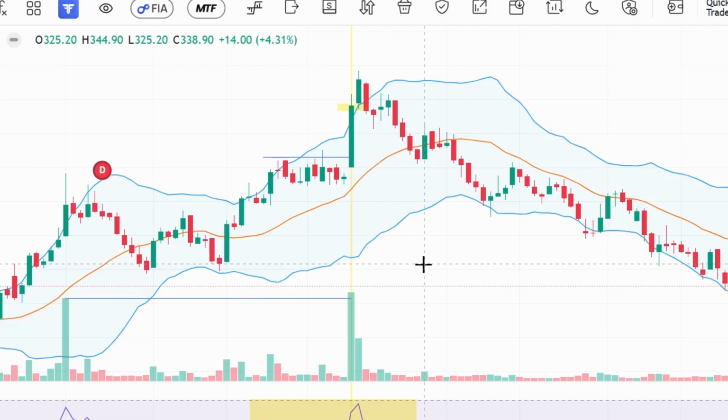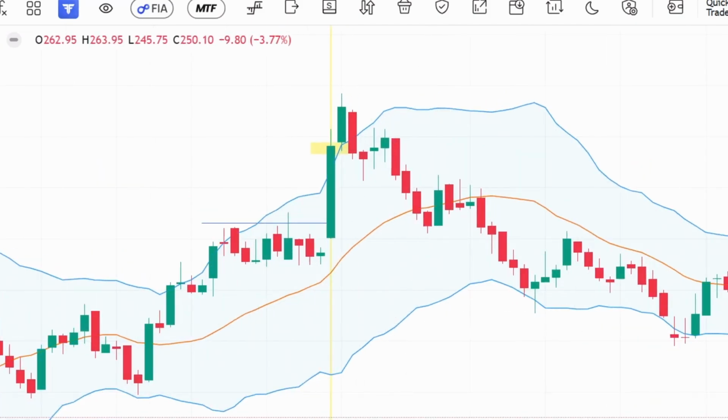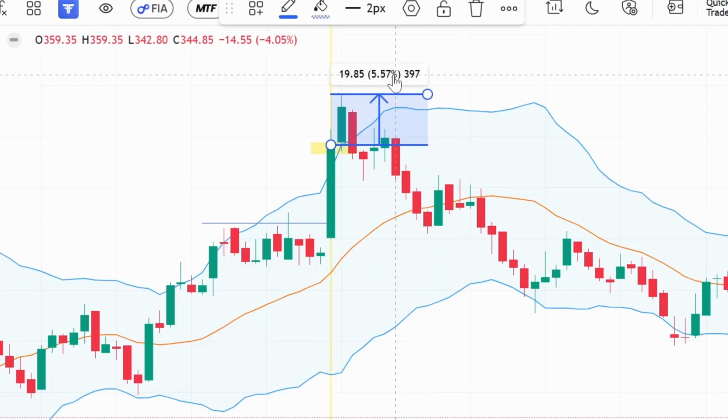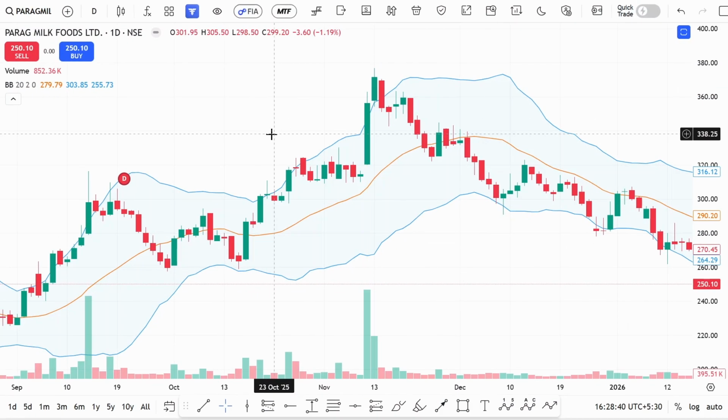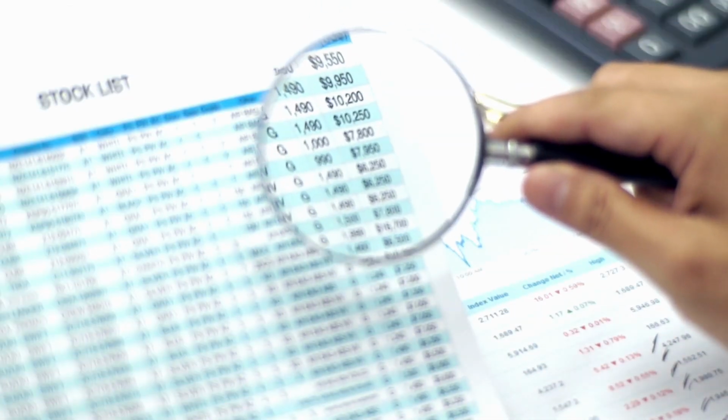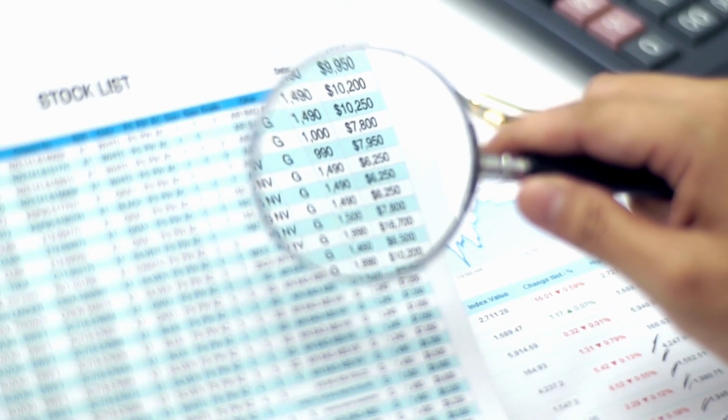So after meeting all these criteria, next day we expect minimum 5% up to 20%. This stock has shot up 5.5% immediate next day. Now let's discuss one or two latest trades, then we'll discuss the scanner part, with one single click, how we can identify the stocks which meet the M1 criteria.